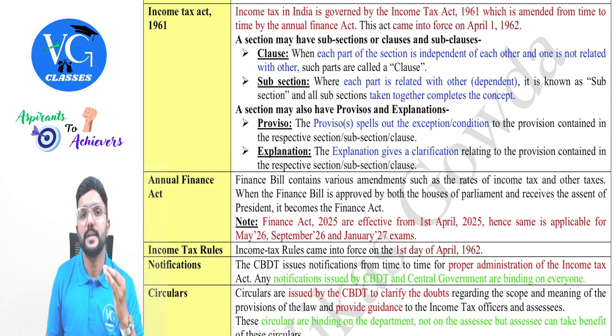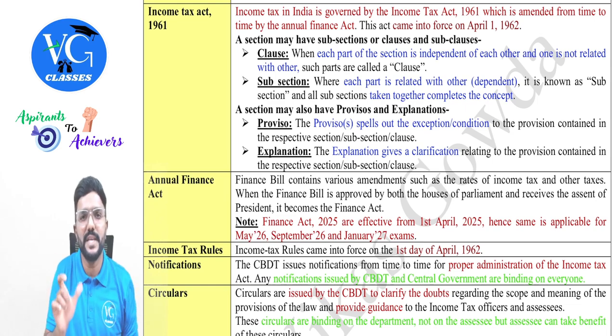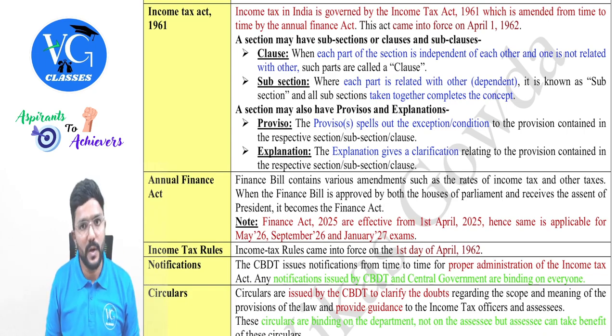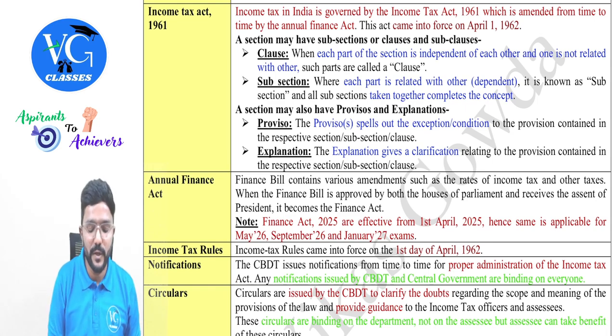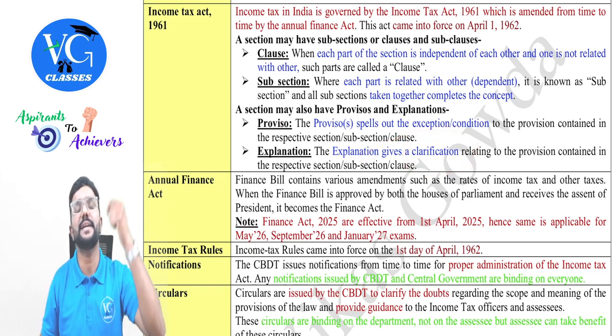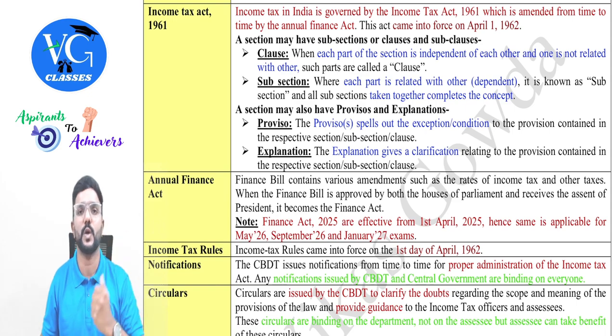And always the proviso will start with the word provided. Wherever you see any paragraph which starts with the word provided, that is called a proviso, guys. Got it? Yes. Same way, coming to the explanation. Explanation will give a clarification relating to the provisions contained in the respective section or subsection or clause.